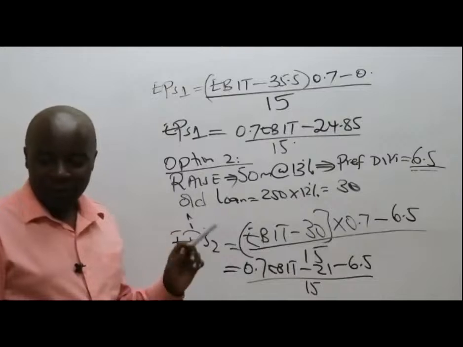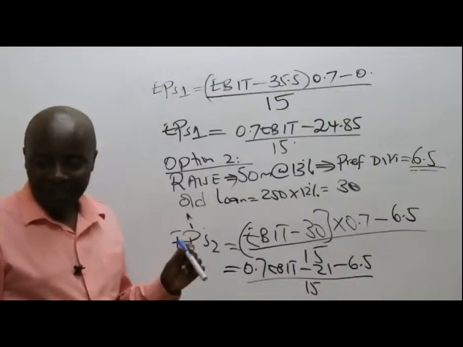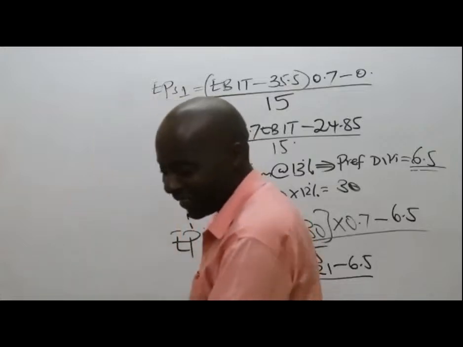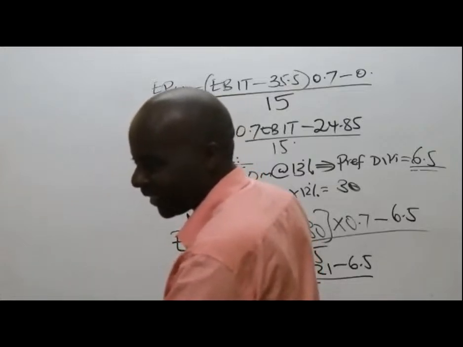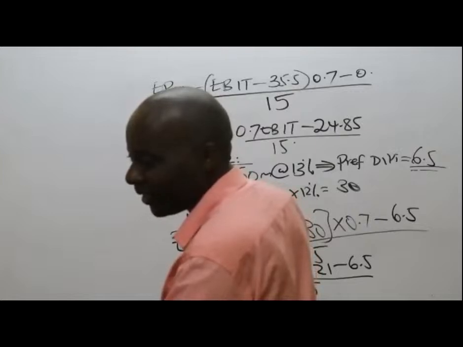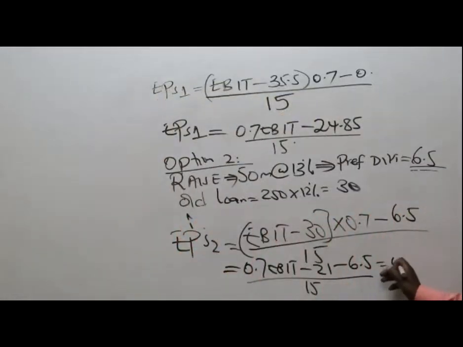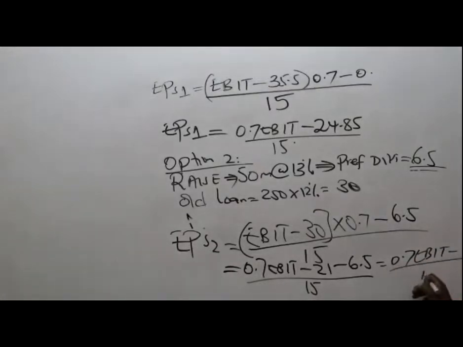James amesema no present. Alikosea. Umekataa, no present. So inakuwa 0.7 EBIT minus 27.5 all over 15.